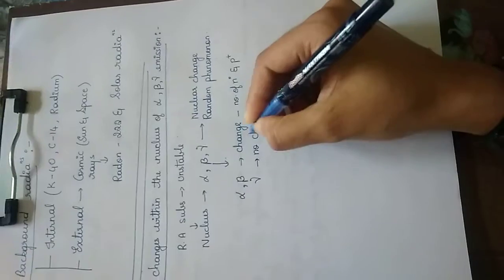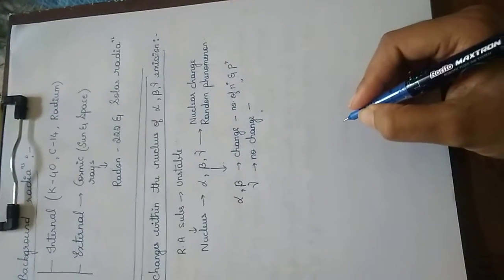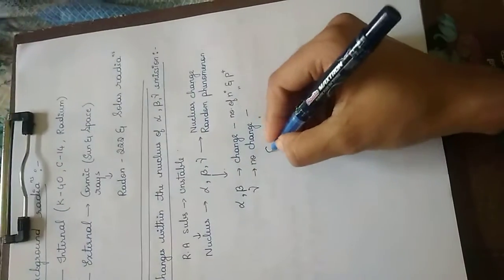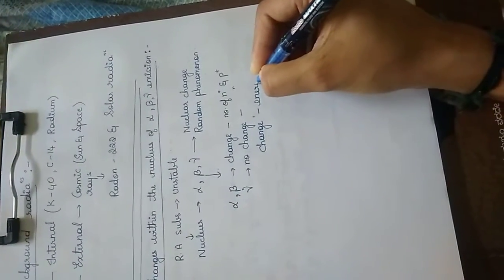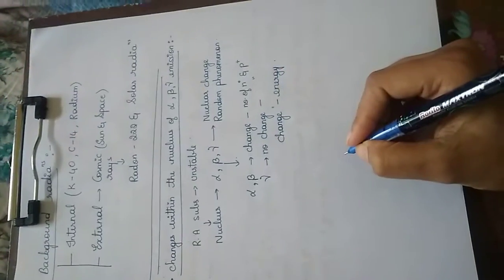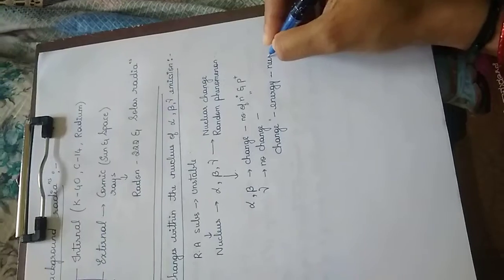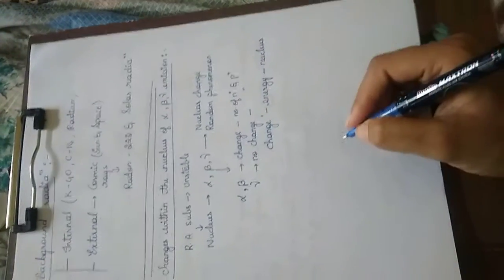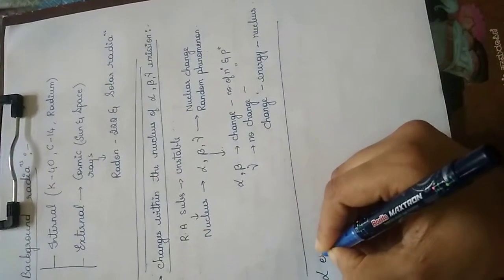For gamma, there won't be any change in the number of neutrons or protons, but there will be a change in the energy of the nucleus. Now let's first study the alpha emission.